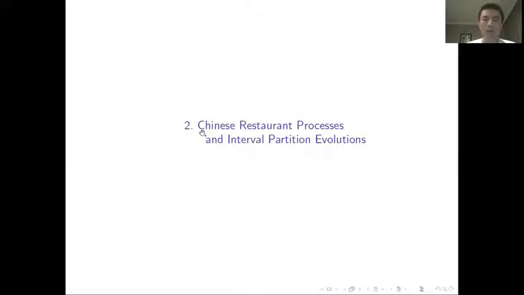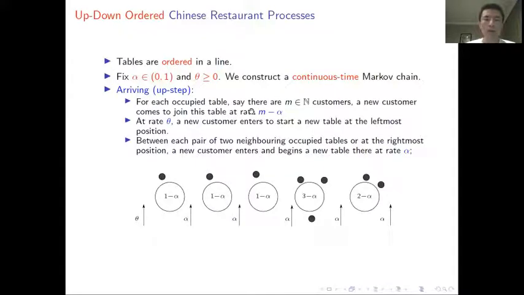We will use the language of the famous Chinese restaurant process model of Pitman and Dubins. In that language, let's consider a Chinese restaurant where tables are ordered in a line. New customers will arrive in this Chinese restaurant one by one in continuous time, and the rule of their arrival is determined by two parameters, alpha between 0 and 1 and theta positive.